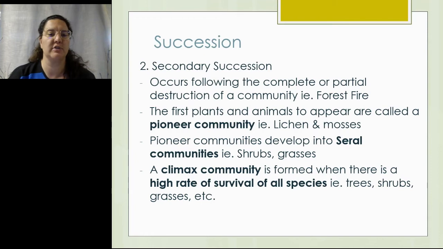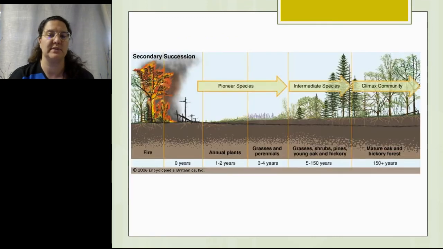Secondary succession occurs following the complete or partial destruction of a community, but soil is still left behind. So the first plants and animals that appear are called a pioneer community, and again, lichens and mosses. But like I said, soil is already there. Pioneer communities develop into seral communities with shrubs and grasses. You'll often see fireweed in mountain and forest areas, and in prairie areas, it'll be bright green grass that grows. The climax community is then formed when there's a high survival rate of all the species, trees, shrubs, grasses, etc., depending on what type of environment is there to allow for different plant species to grow.